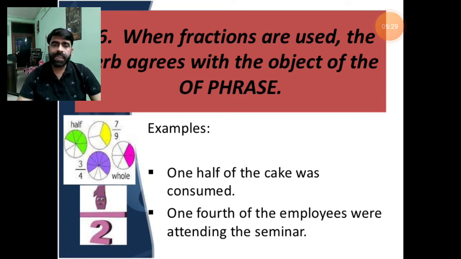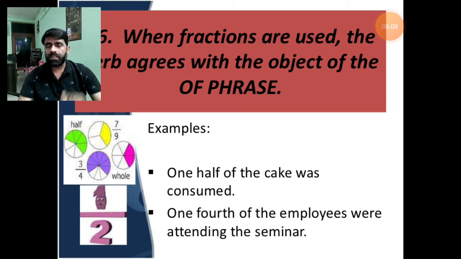One-half of the cake was consumed. We are not using "was" for one-half. We are using "was" on the basis of cake. If the sentence is like this, one-half of the cakes were consumed, not "was consumed," because the object will decide the auxiliary verb.